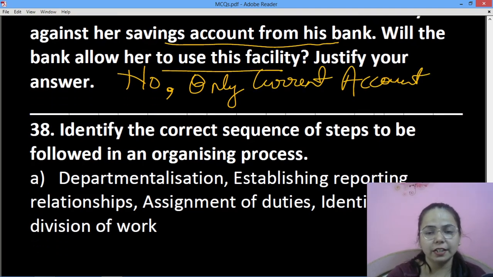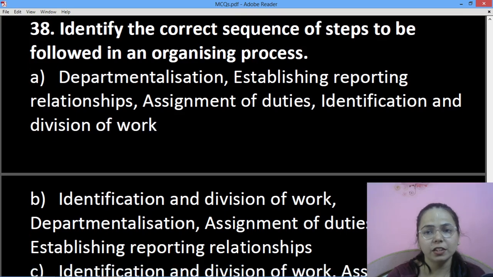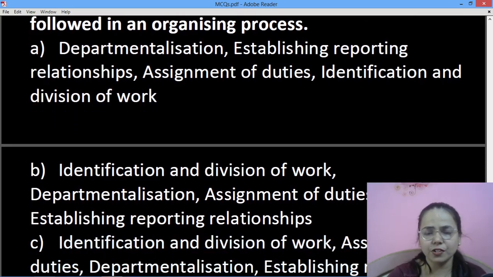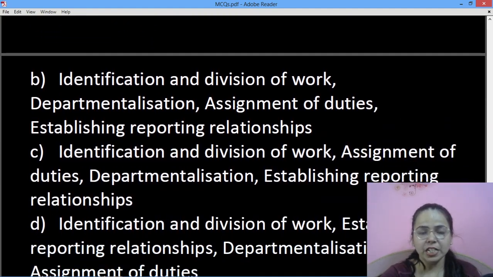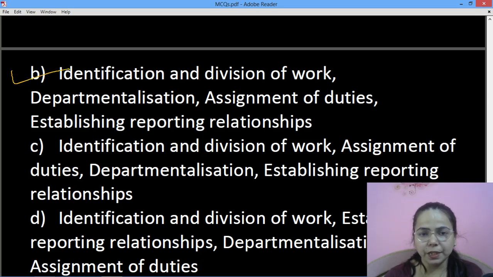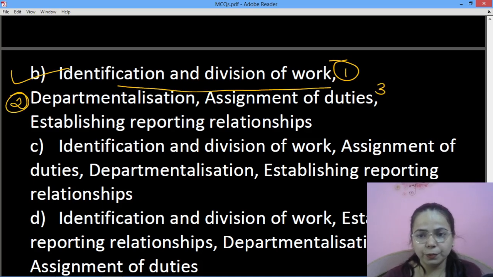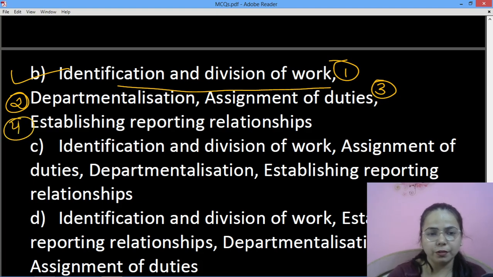Next question is, identify the correct sequence of the steps followed in an organizing process. So this I have already asked you in my previous questions also, जिसमें the correct answer is the B, identification and division of work that is first, departmentalization is second, assignment of duties is third, and establishing relationships is fourth.